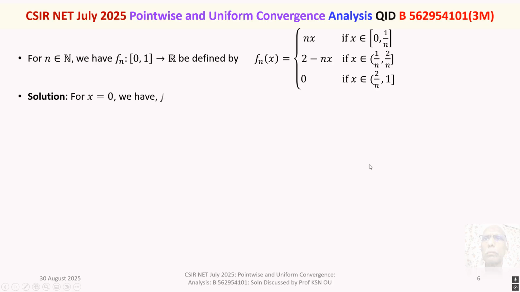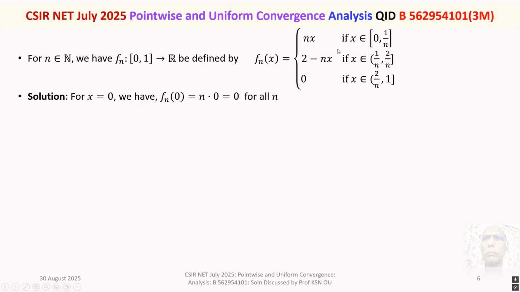Let's now discuss the solution of the problem in detail. Right. We have the sequence of functions Fn of x, where Fn is a function from the closed interval 0, 1 to R, real valued functions defined on 0, 1. For each n belongs to N, Fn is defined like this. Right. For x is equal to 0, it falls under the first interval.